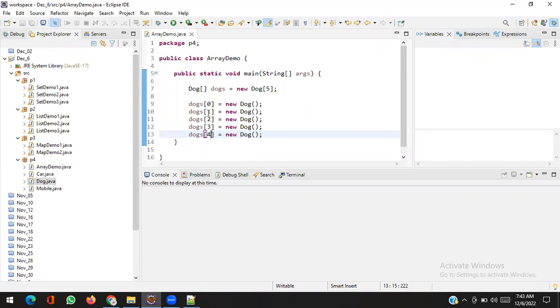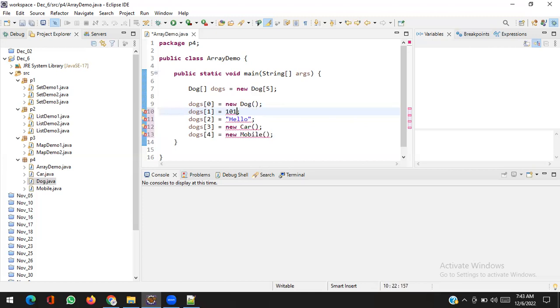But can we assign mobile here? Can we assign car here? Can we assign string here? Can we assign numbers? No. No. Why? Can anybody tell me? Why?